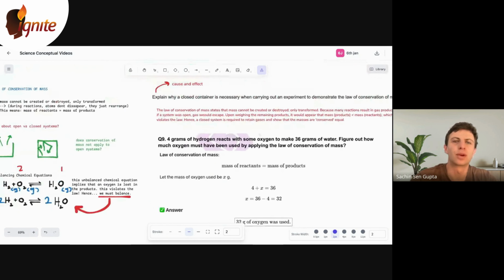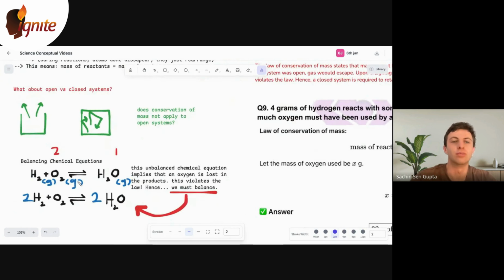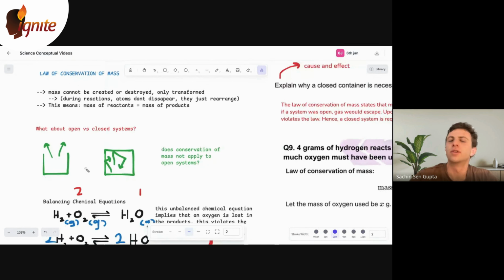Now, those are some pretty common questions with how you go over that. A lot of kids will forget to balance chemical equations. That's really important. A lot of kids also think that the law doesn't apply to open systems. It's a universal law. It's just that we can't measure it with open systems because the gas might escape, and how can you measure the weight of something if it's gone into the atmosphere? So those are the two main things, but it's a very fundamental rule, right?